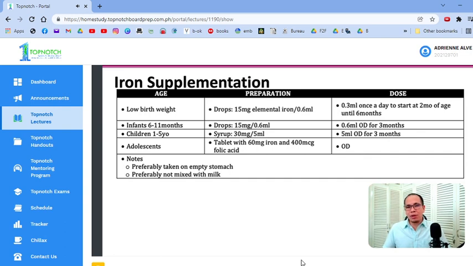Okay, please do take note that there are various preparations of iron. When we say 15, 30, 60, we are talking about the elemental quantity of iron. And please take note that the most common preparation will be ferrous sulfate. It's preferably taken on an empty stomach. The absorption is better. Okay, it's preferably not mixed with milk. When you mix it with milk, kapag naging basic yung pH ng tiyan, mas hindi rin siya na-absorb. Okay, and ideally, recent studies have shown that once a day dosing is preferred over giving it in multiple divided doses. Okay, so please do remember that.